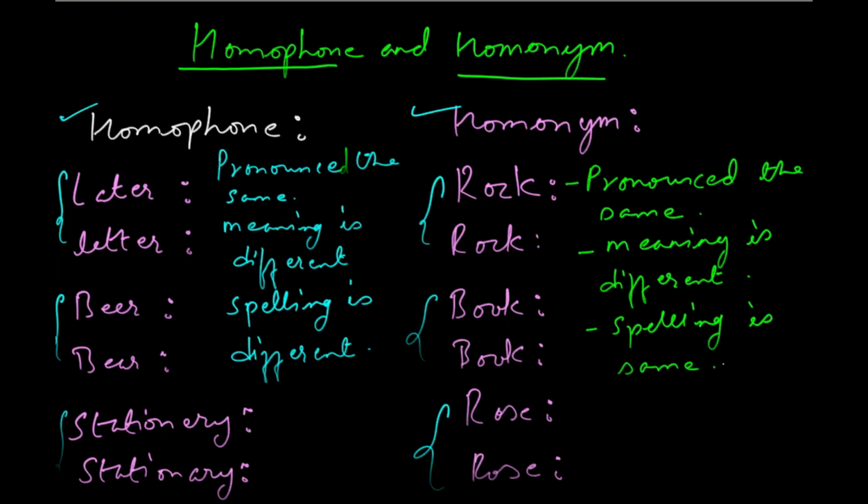The first rose is a flower rose. The second rose is past tense of rise. See, they all have different meanings, but they are pronounced the same, they're spelled the same, they are homonym. And on the other hand, we have homophone. They are pronounced the same, their spelling is different, and their meaning is different. This you have to understand. Right now, however, we're again focusing only on homophone.